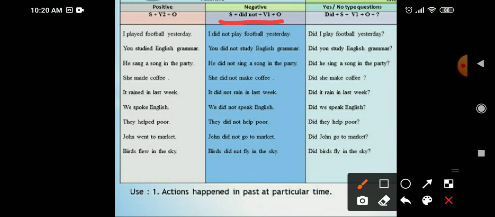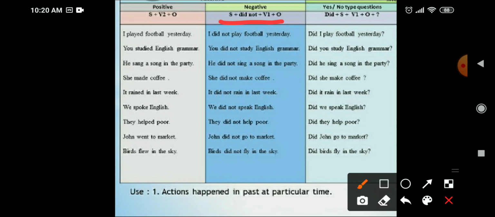Second form of do is did. So here we will use did not. And when we will use did not, we will use first form of the verb. The second form of the verb will change into first form of the verb plus object. Subject plus did not, first form of the verb and object. This is the structure of negative simple past tense.